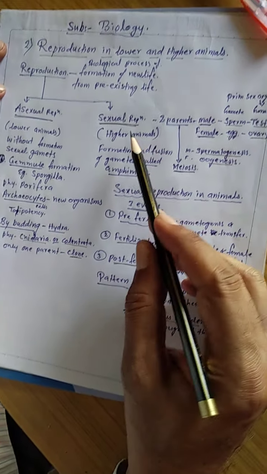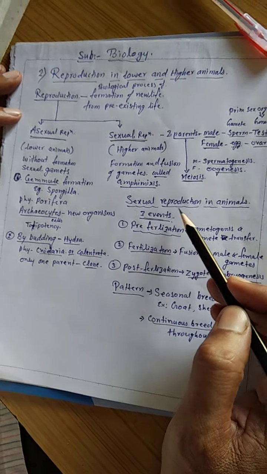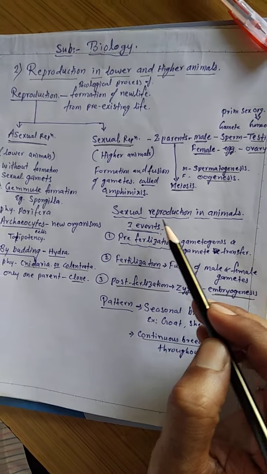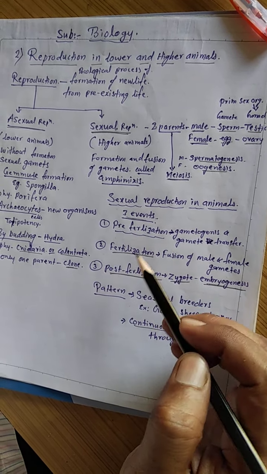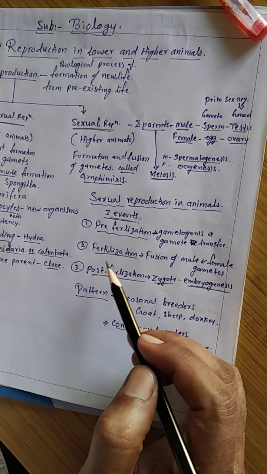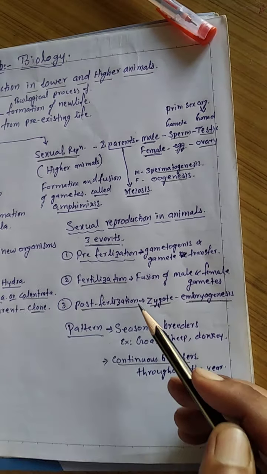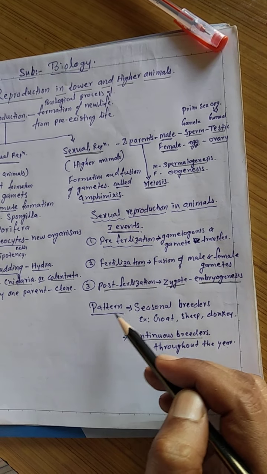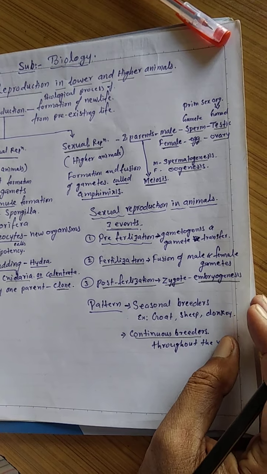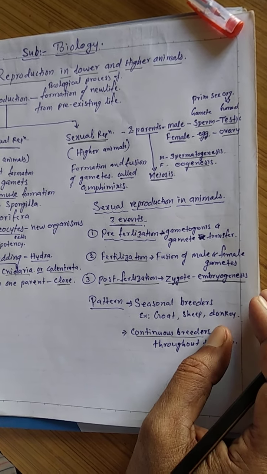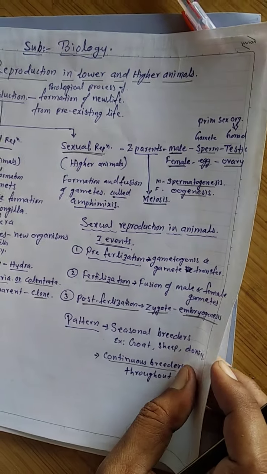Next is asexual reproduction. Directly, sexual reproduction in animals. They can ask about the three events: pre-fertilization, fertilization, and post-fertilization, as well as the pattern of seasonal or continuous breeding. These are the questions that will be asked in the main exam.